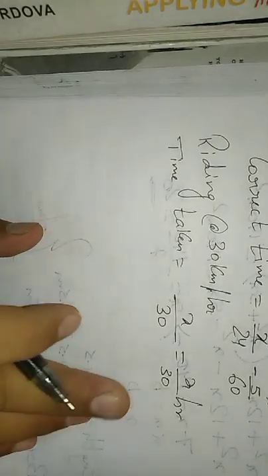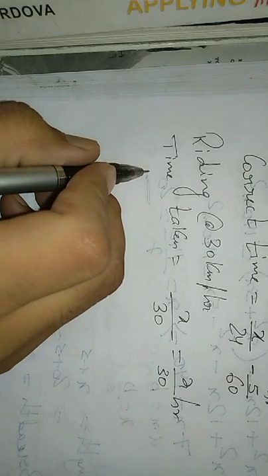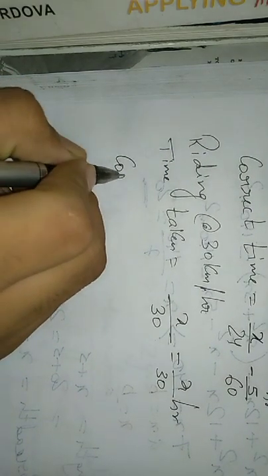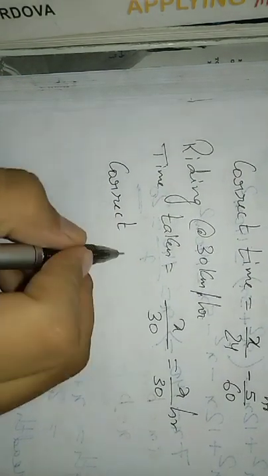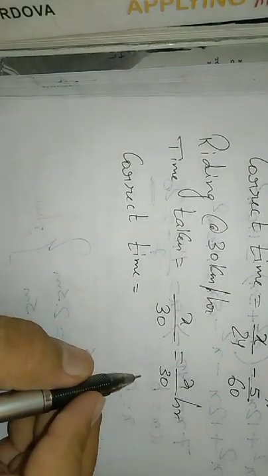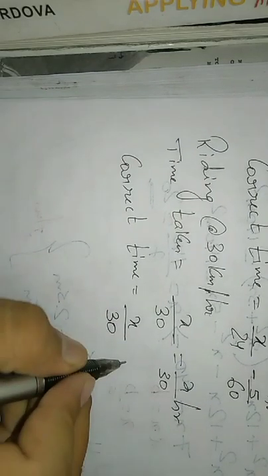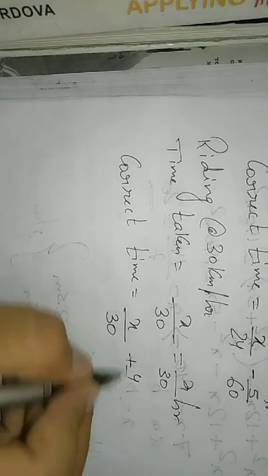Again, what is the correct timing? Here if he rides at 30 kilometer per hour, he reaches his destination 4 minutes earlier. So what is the correct timing? It means 4 minutes earlier only, so you need to add 4 minutes over there. So x by 30 is the timing plus 4 by 60. This is the original timing, right?